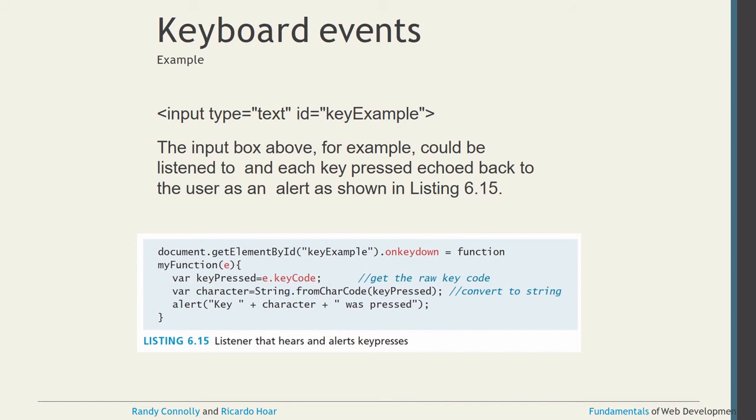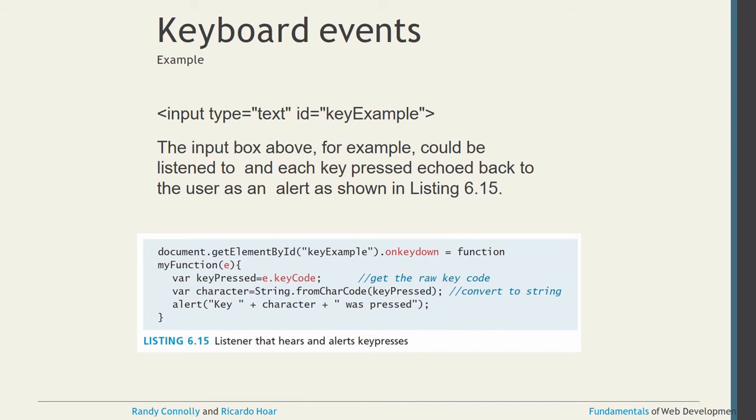This is your textbook example only, and there we already associated one JavaScript function directly. So function myFunction(e), then on keypress e.keyCode gets the raw key code here. That raw key code we have to convert to a string. For converting purposes, after converting we have to store it somewhere, right? So we store it inside the character var, again for declaration purposes in JavaScript.